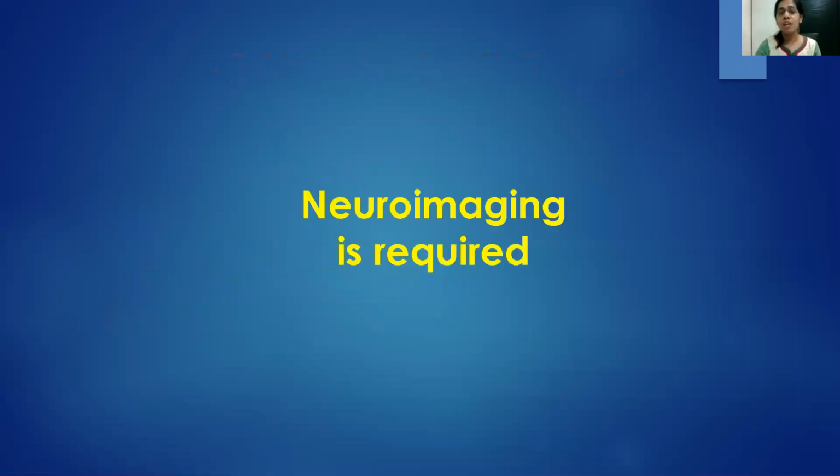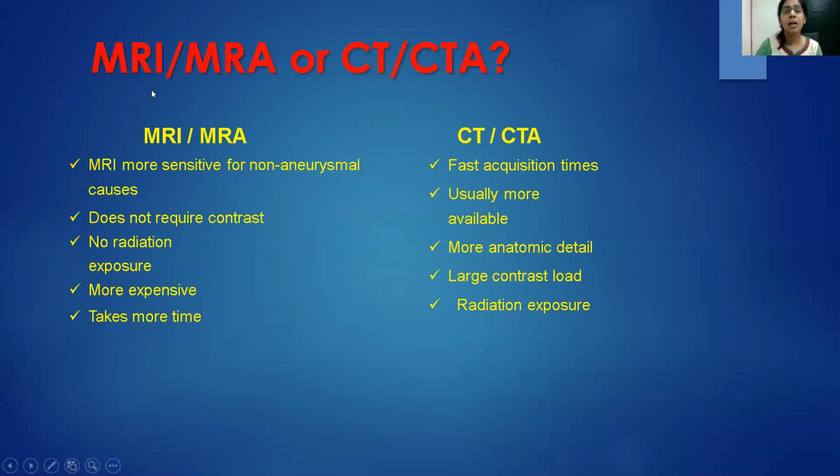So neuroimaging is a must, except if it's an elderly patient greater than 50 years old, you know he's got a history of hypertension or diabetes, pupil is not involved. Otherwise, neuroimaging is required. So between MRI or CT, MRI is more sensitive for non-aneurysmal causes. It does not require contrast. There is less radiation exposure. However, it's more expensive and takes more time.